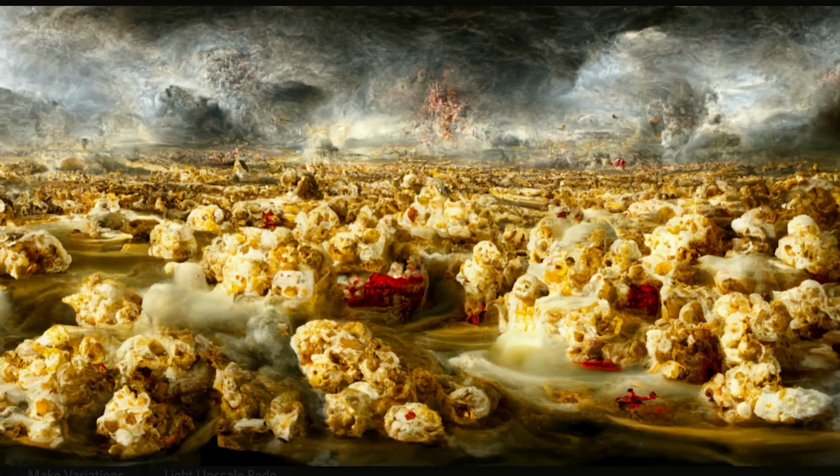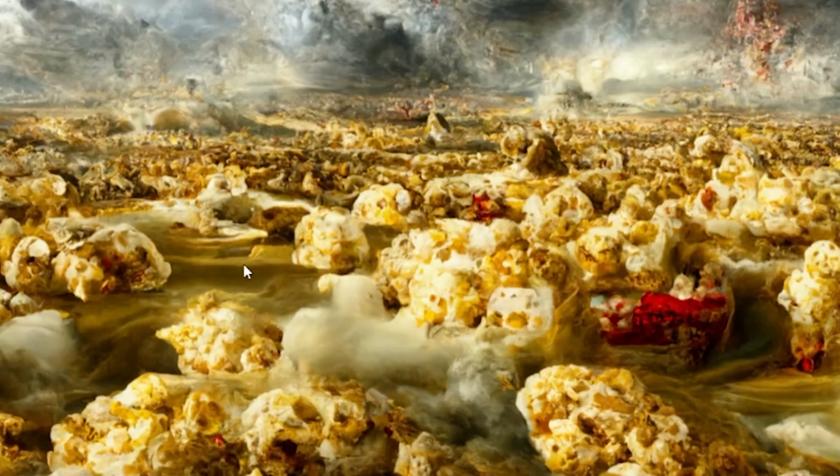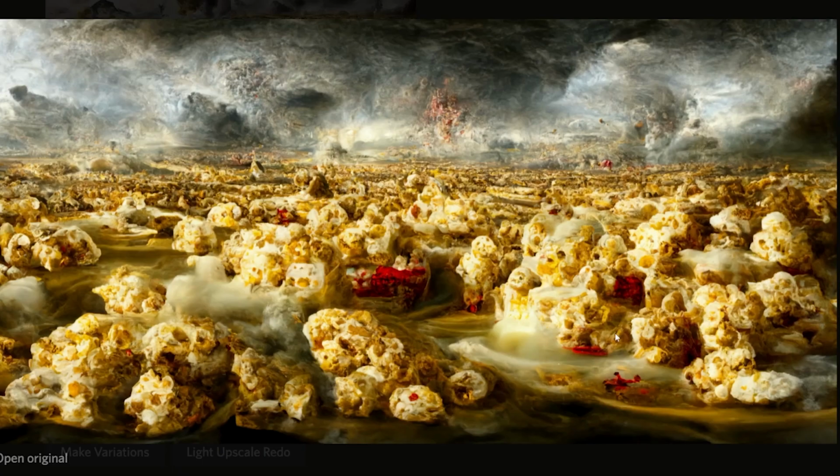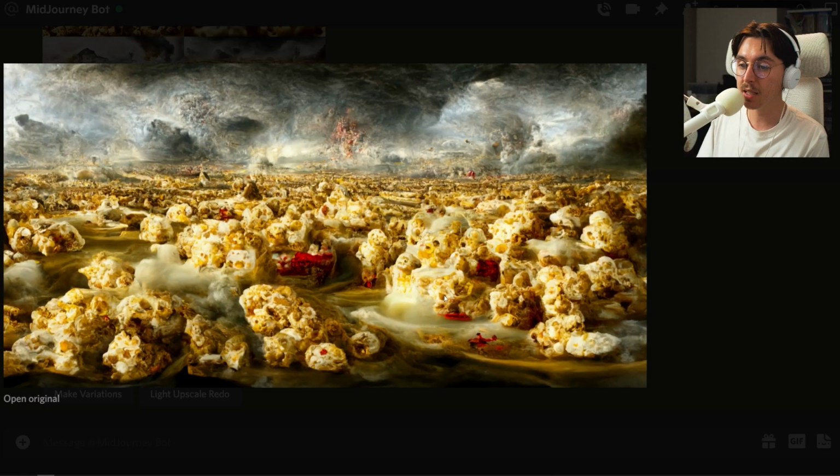So this is where Popcorn Man comes from. It's kind of crazy, I guess. It's got the lighting right. Look at the pools of water. Weird that there's red kind of spackled in there. I guess it is hell, you know? This is definitely a painting.